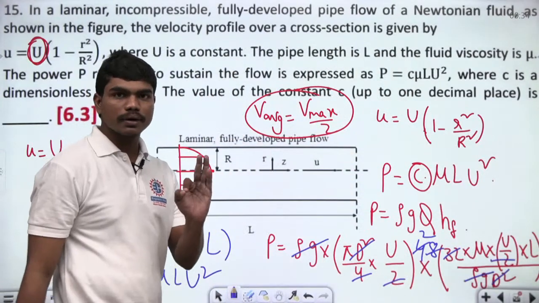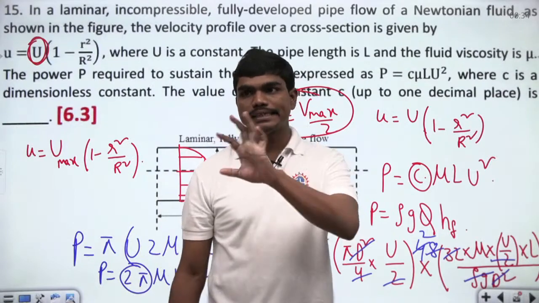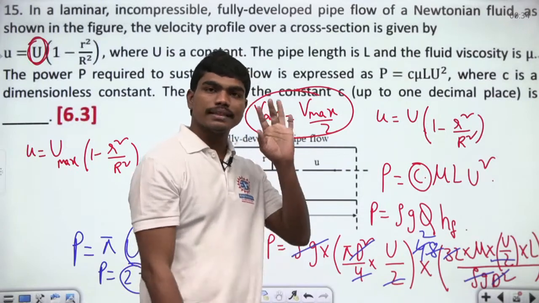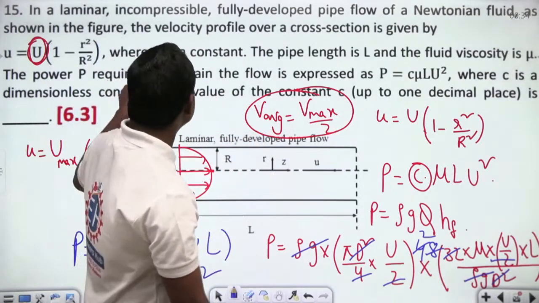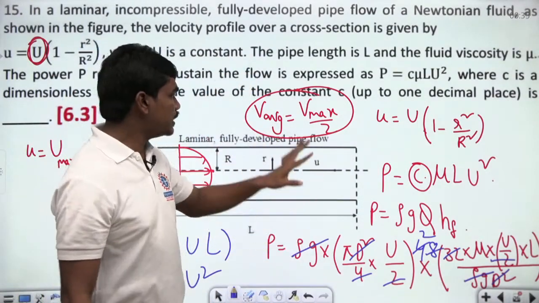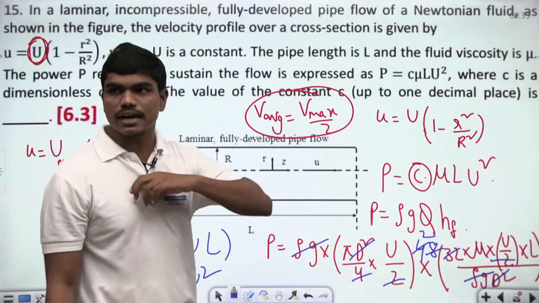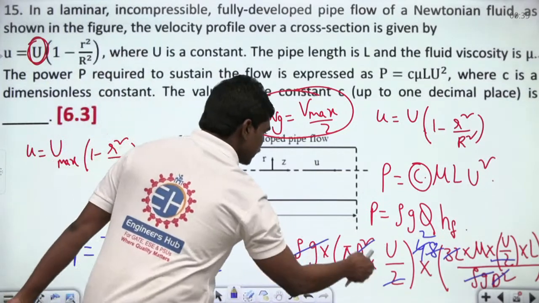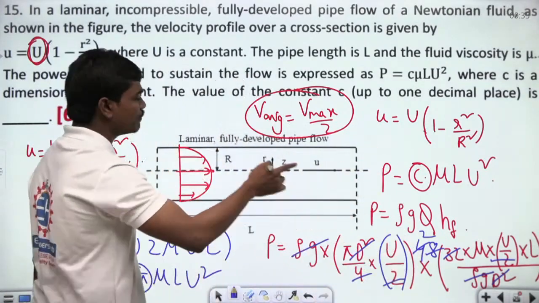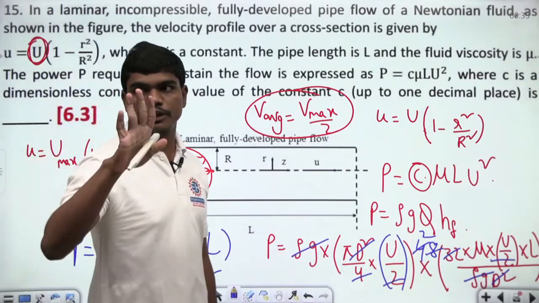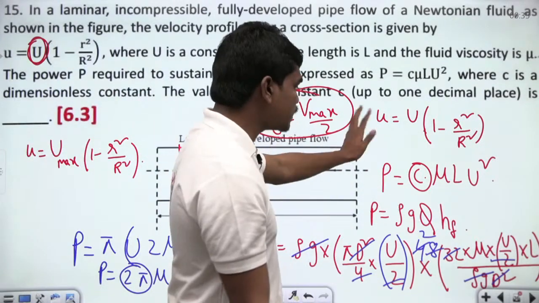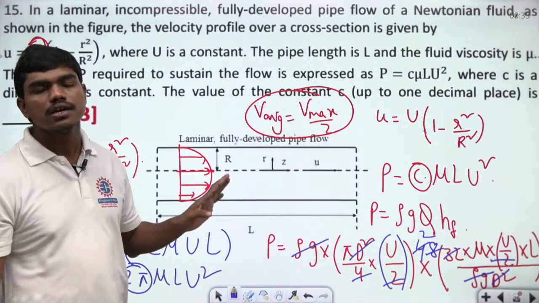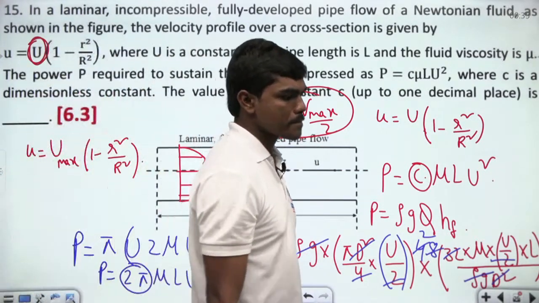But the only thing that you need to remember, whenever you are trying to write discharge, is the area perpendicular to the direction of flow into the average velocity. But here this u is the maximum velocity, because clearly this is the condition of plane Hagen-Poiseuille flow, which is the completely developed laminar flow inside a pipe. So definitely this v is nothing but u by 2, half of this u max. This is the only point that you need to keep in mind, and if you know that, then just cancellations will give you 2 times pi into mu L u square, and 2 pi value is 6.28 basically. Clear?